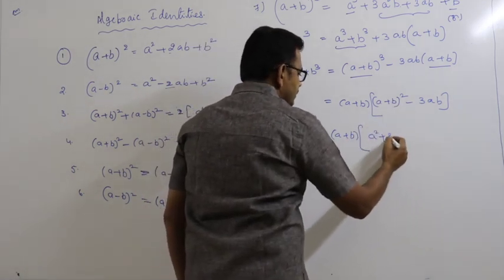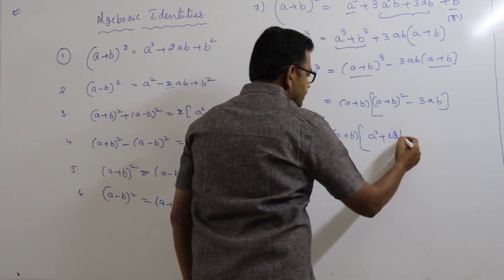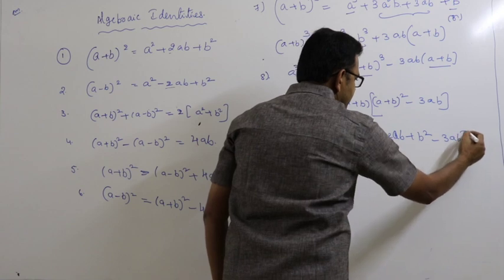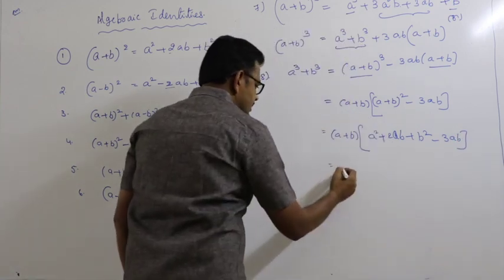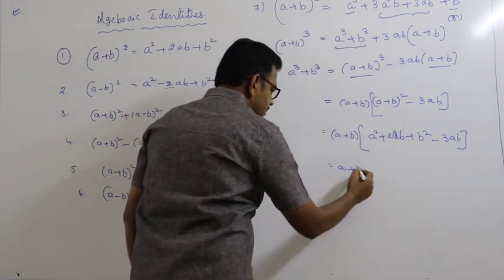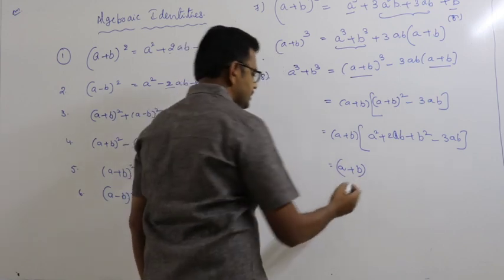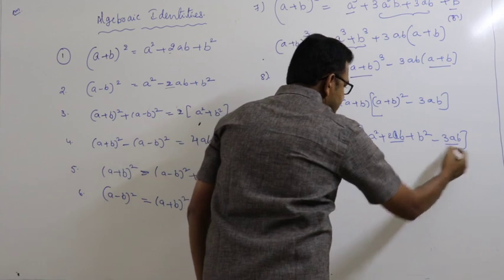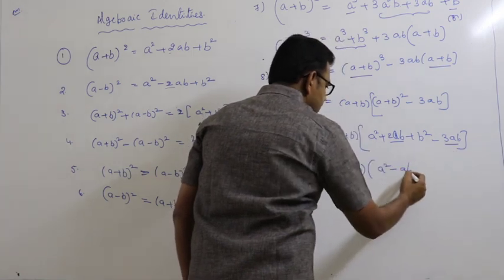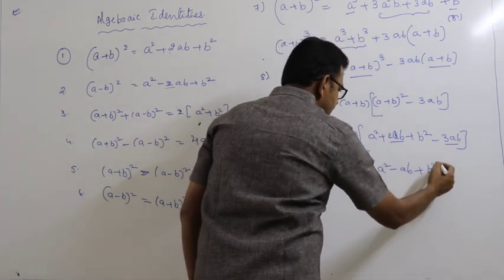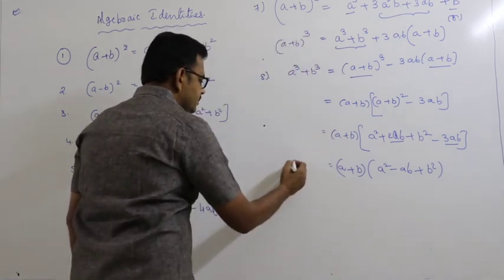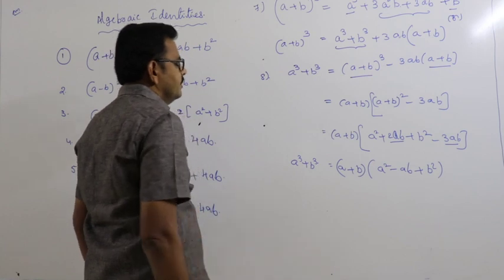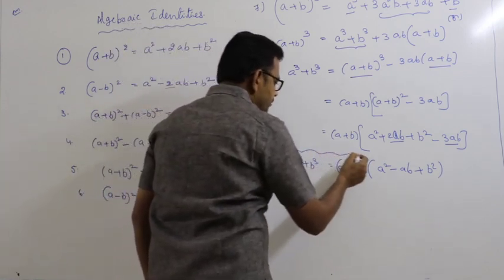A square plus 2AB plus B square minus 3AB. That is equal to A plus B into A square plus 2AB minus 3AB, that is minus AB, plus B square. So this is A cube plus B cube.